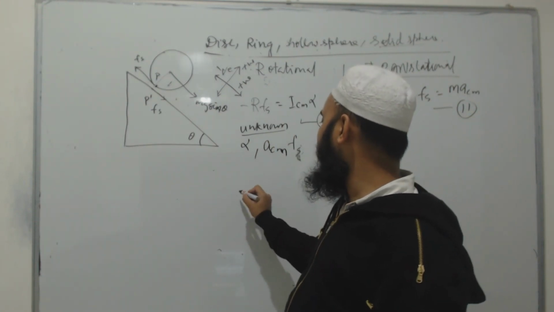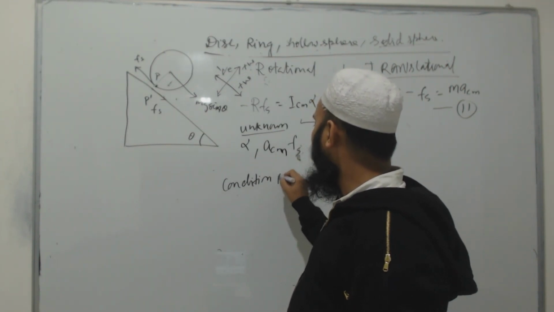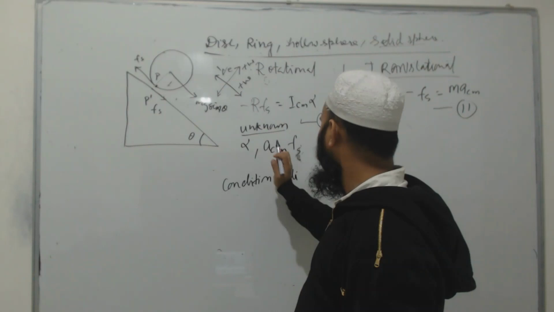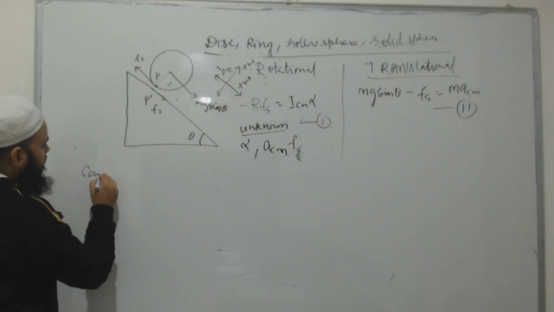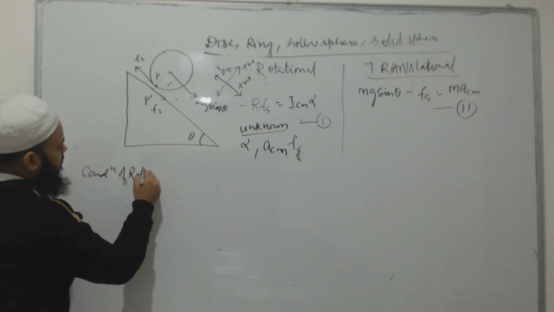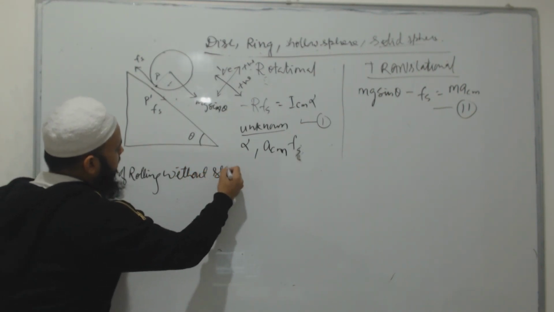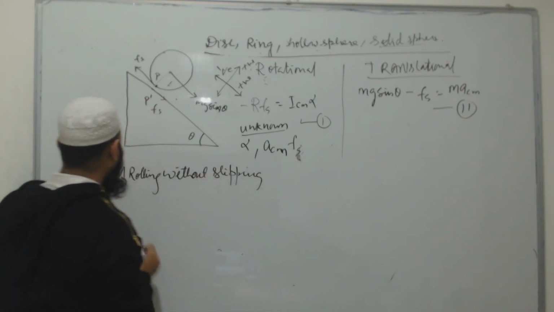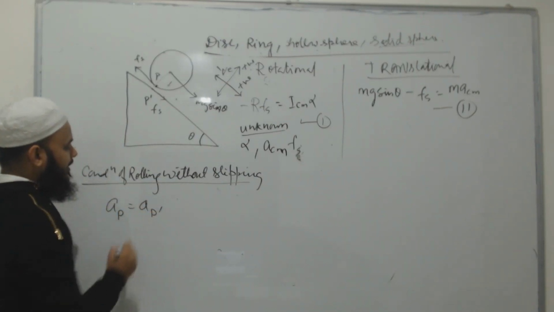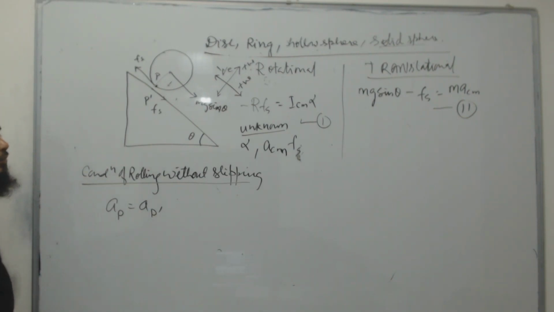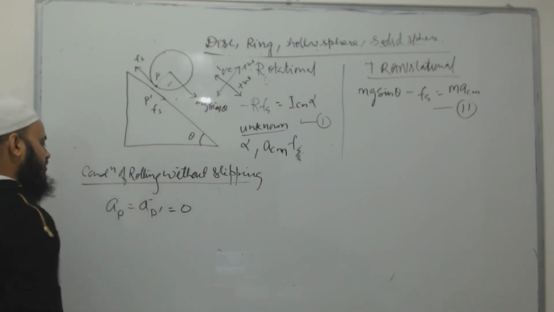Whenever the body is rolling without slipping, see the condition of pure rolling without slipping. It means that as the static friction force comes, the acceleration of P will become that of P', and you know that P' is the point of the inclined plane, so this will be 0. So AP will be 0.